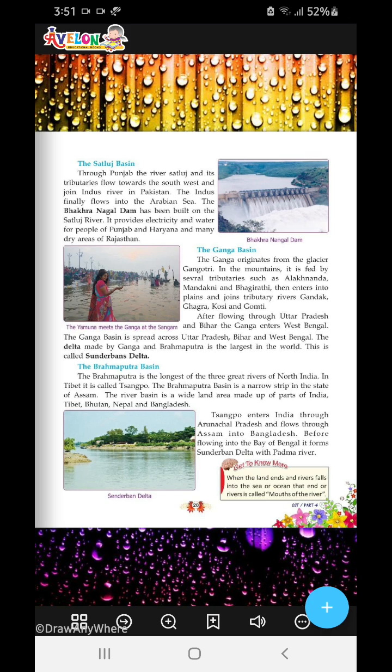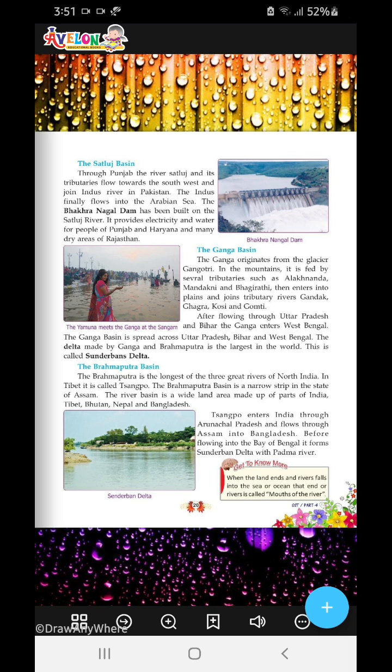The Ganga originates from the Gangotri glacier. In the mountains, it is fed by several tributaries such as the Alaknanda, Mandakini and Bhagirathi, and then enters the plains, where the tributary rivers Gandak, Ghagra, Kosi and Gomti join the Ganga basin. After flowing through Uttar Pradesh and Bihar, the Ganga enters West Bengal. The Ganga is spread across Uttar Pradesh, Bihar and West Bengal.